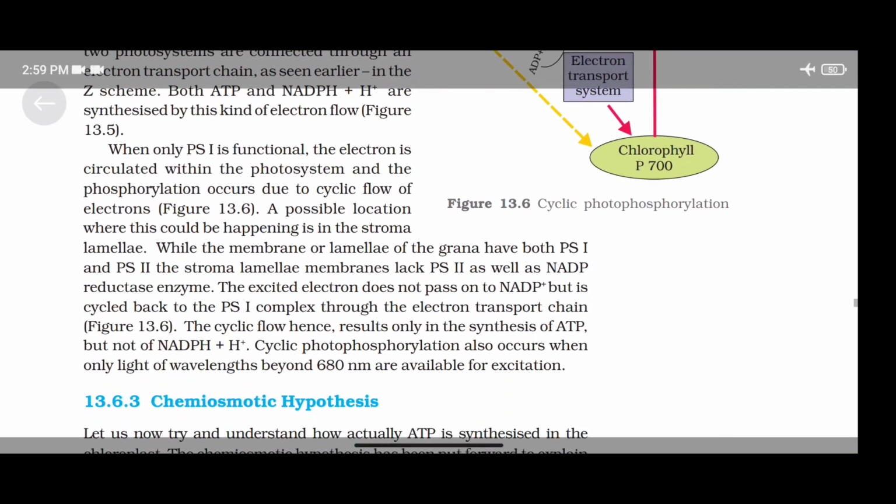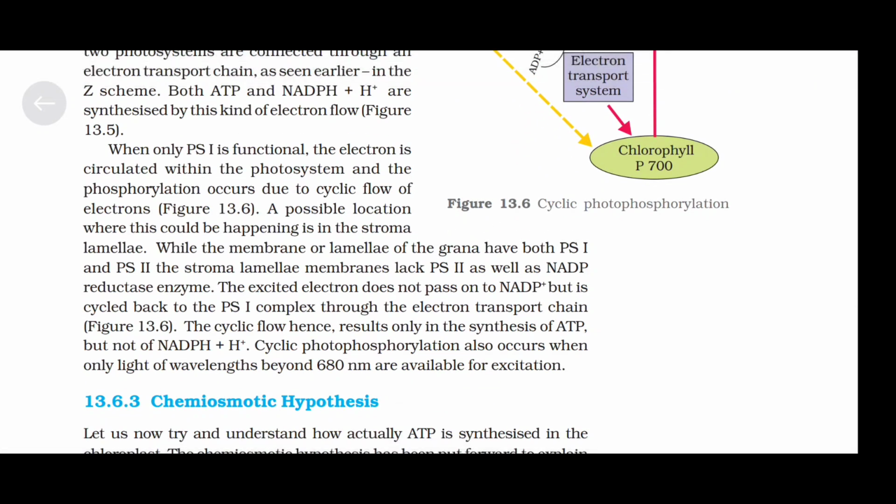When only photosystem 1 is functional, the electron is circulated within the photosystem and the phosphorylation occurs due to cyclic flow of electrons. A possible location where this could be happening is in the stroma lamellae, while the membrane or lamellae of the grana have both photosystem 1 and photosystem 2. The stroma lamellae membrane lacks photosystem 2 as well as NADP reductase enzyme.